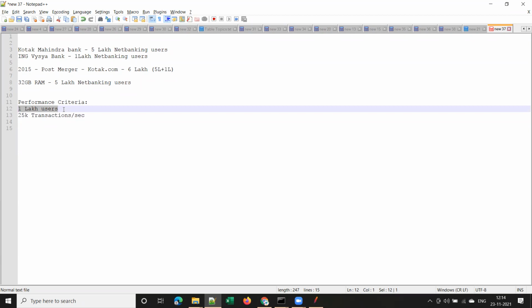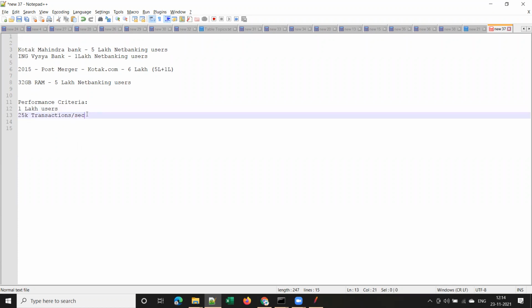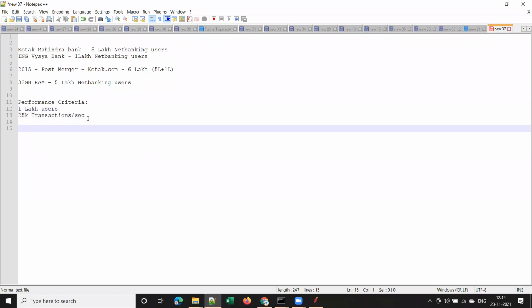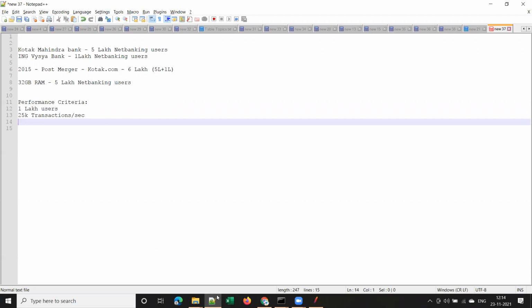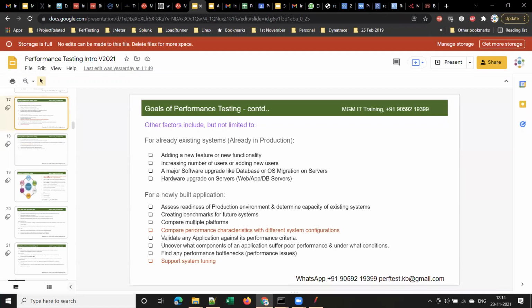Developers will be told to build the application in such a way that it supports 1 lakh users, or some 25,000 transactions per second. Now, to test whether that performance criteria is fulfilled or not, we do performance testing for a newly built application. Is it clear, guys?